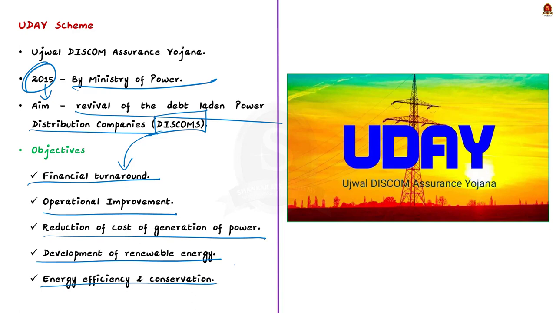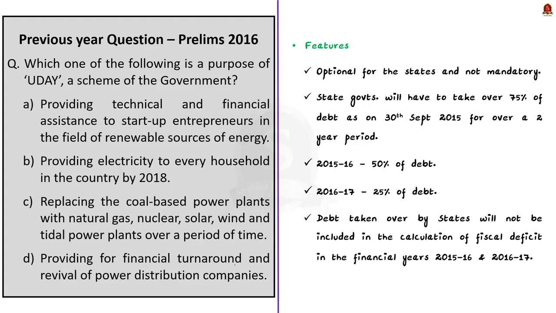So from this, you can easily arrive at the answer. The correct answer here is option D, which says that the purpose of this scheme is providing for financial turnover and revival of power distribution companies. So now, using this as an opportunity, let us know a few more facts about this Uday scheme.